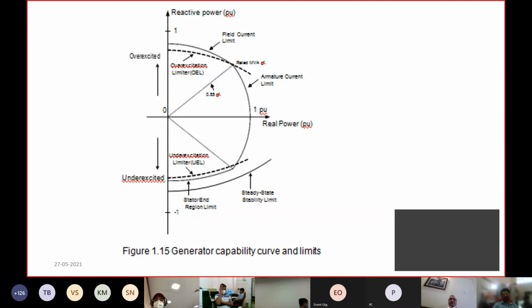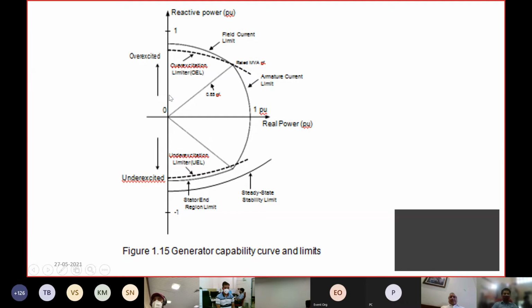Now, one of the most important characteristics which needs to be monitored is the capability curve of the generator. This capability curve basically provides the boundary line for operation of the generator for a given megawatt load. How much should be the reactive power in the overexcited region?